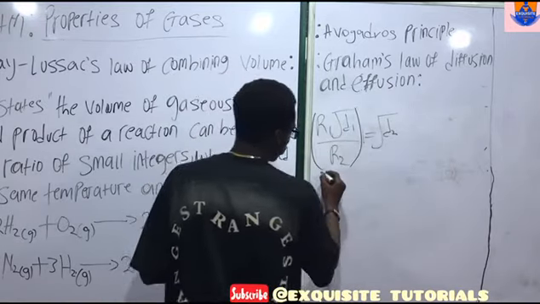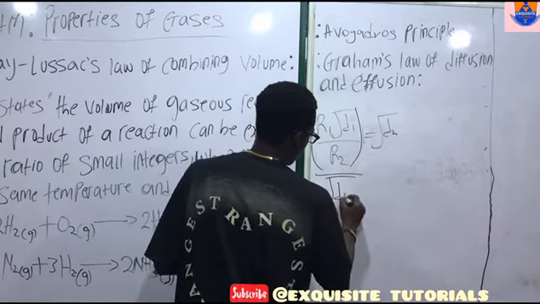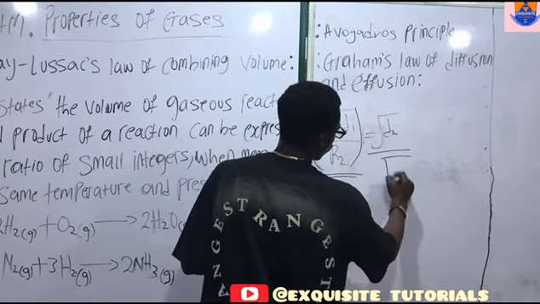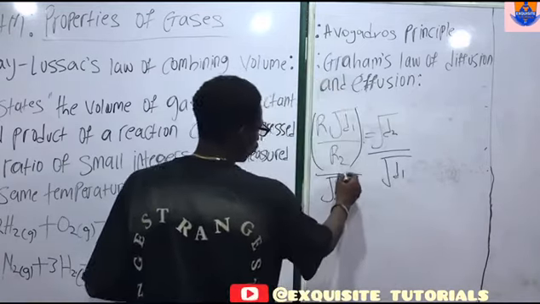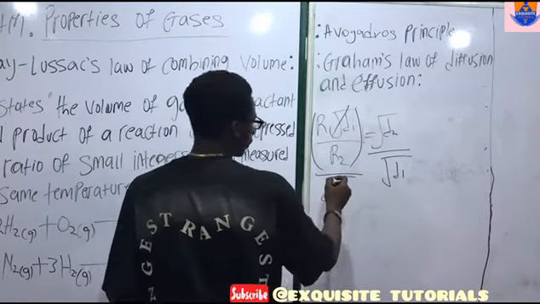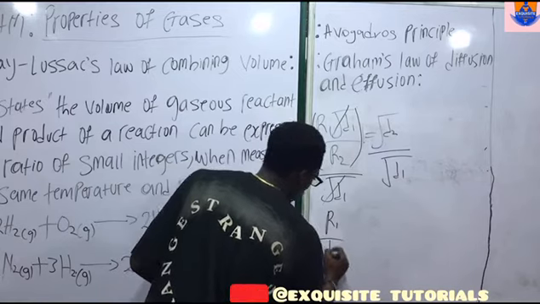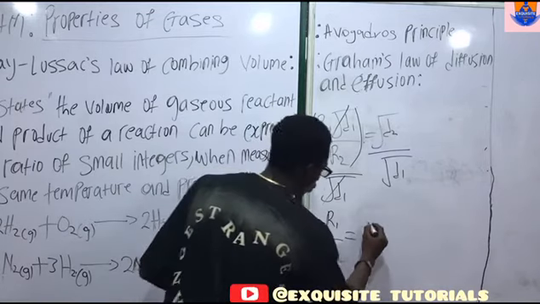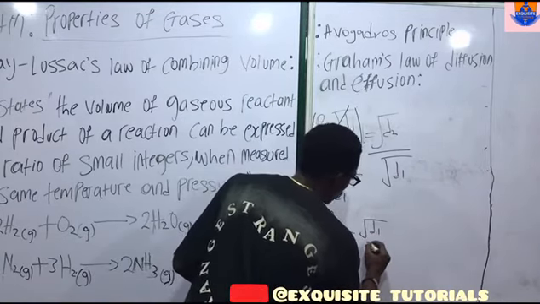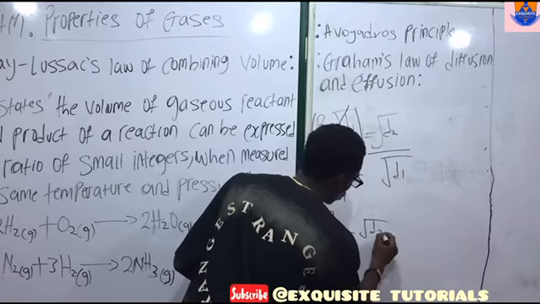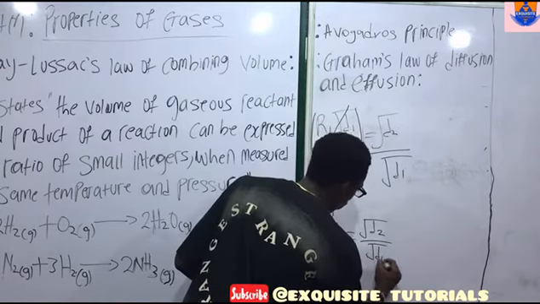Root d1 will cancel root d1. So what do we have left? We have rate 1 over rate 2 is equal to root d2 over root d1.